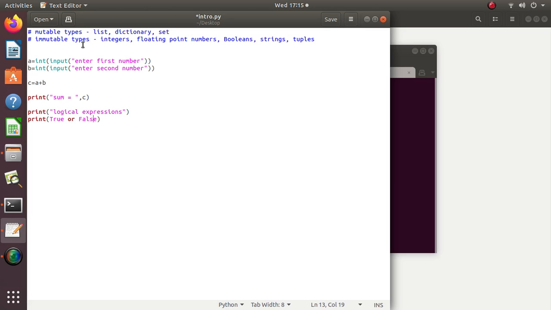See, this true is a keyword, false is also a keyword.